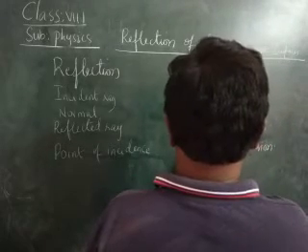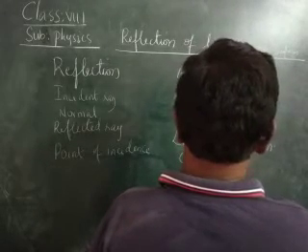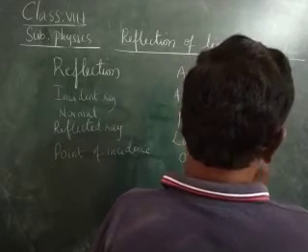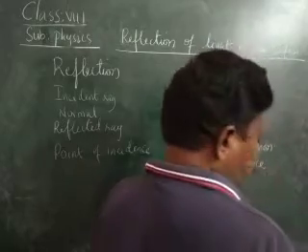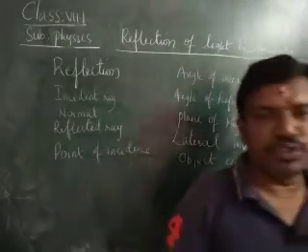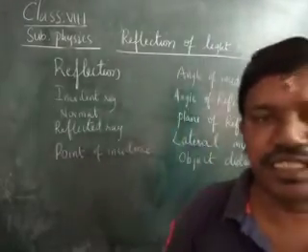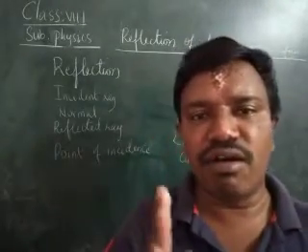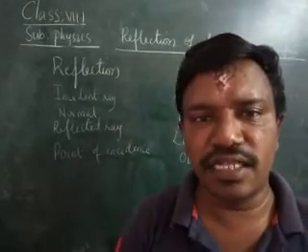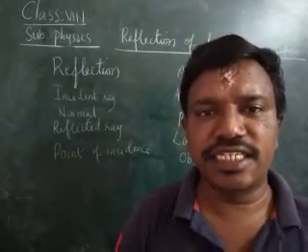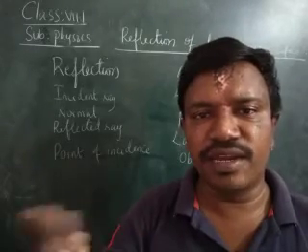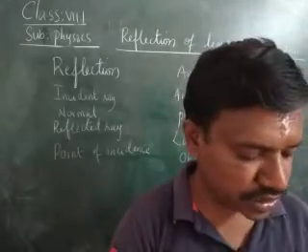Next, object distance. What do you mean by object distance? The distance between the object and the mirror is called the object distance.